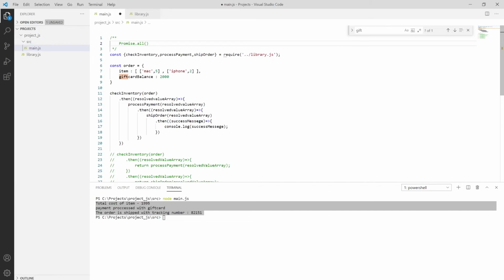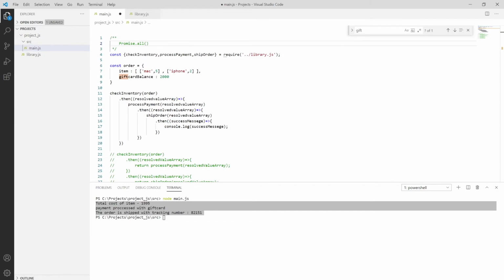Considering our product needs to be delivered, and this whole thing will run in the background, so we can use the promise dot all function. So how can we use that promise dot all function?